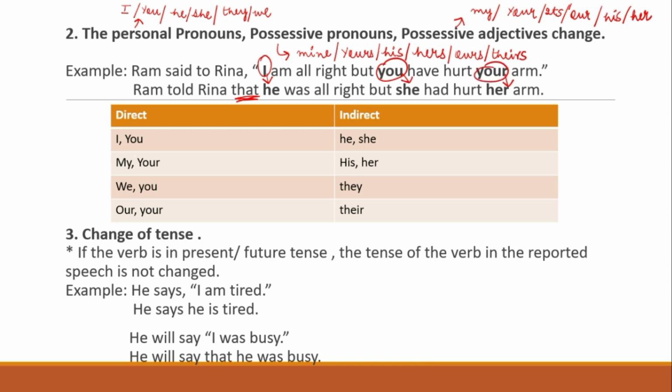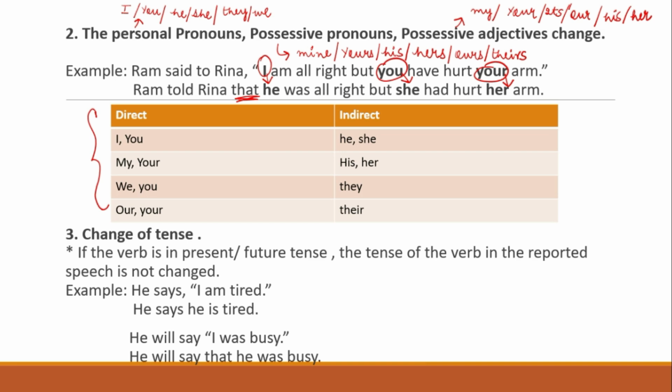See, I have made a table here. I and you will become he and she. My and your will become his and her. We and you will become they, and our and your will become their. Okay, so you can remember this. That is another rule when we change from direct to indirect.